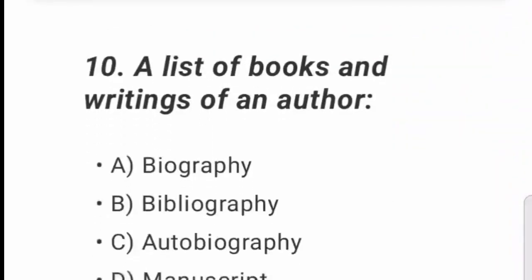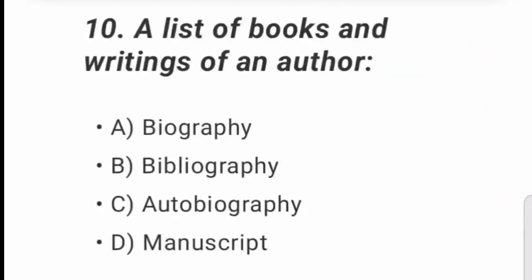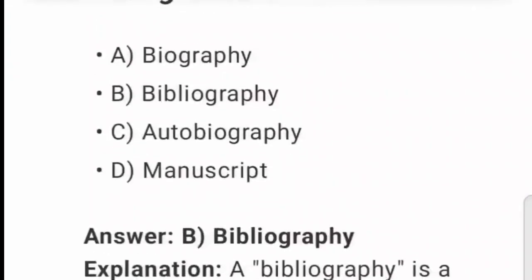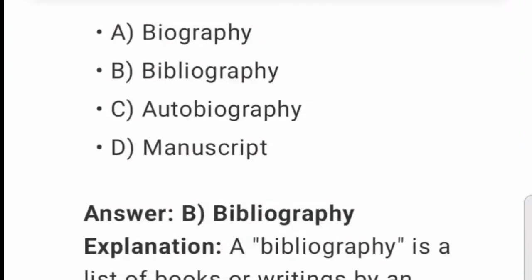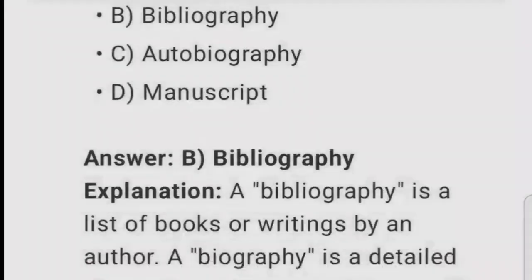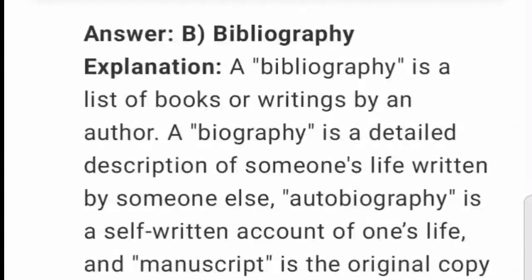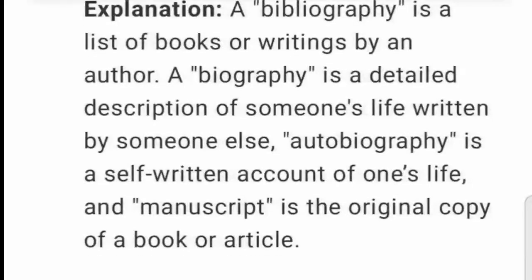And for 10, a list of books and writings of an author. A. Biography. B. Bibliography. C. Autobiography. D. Manuscript. Answer B. Explanation. A bibliography is a list of books or writings by an author. A biography is a detailed description of someone's life written by someone else. Autobiography is a self-written account of one's life, and manuscript is the original copy of a book or article.